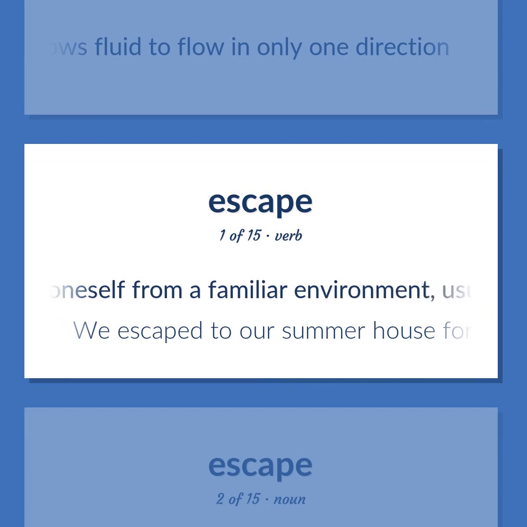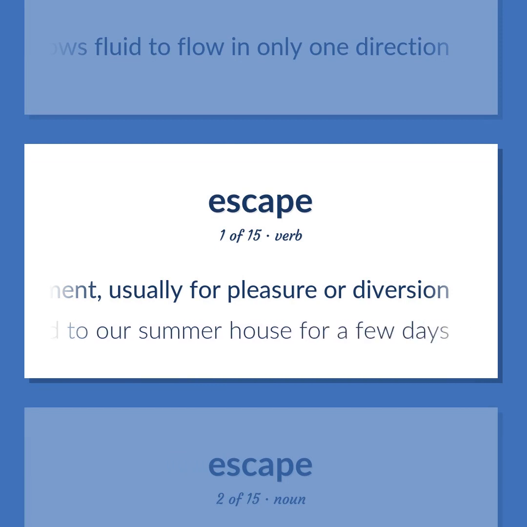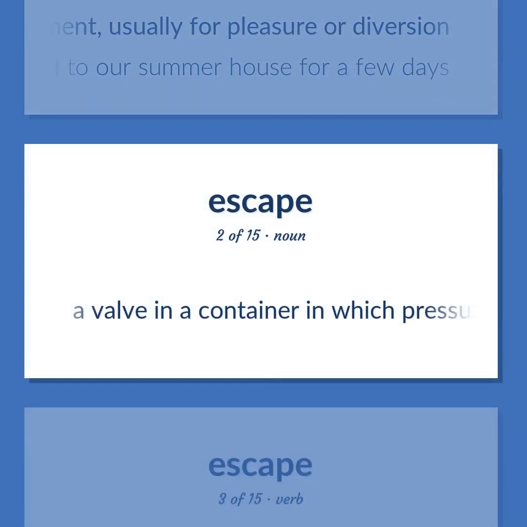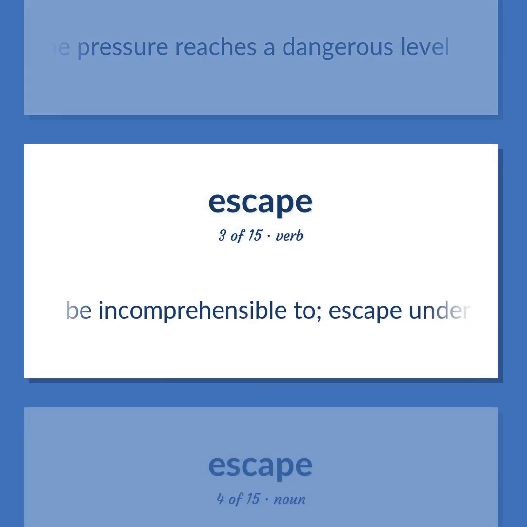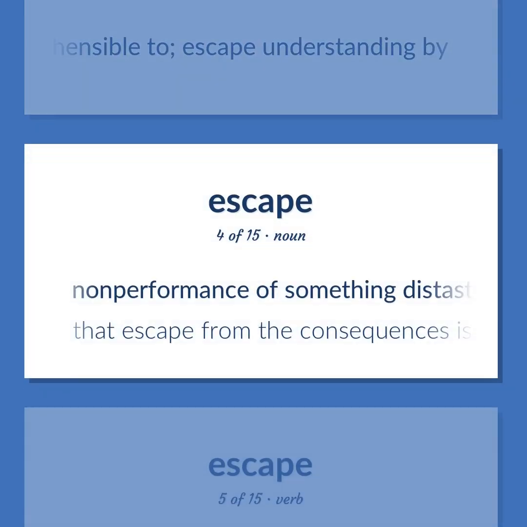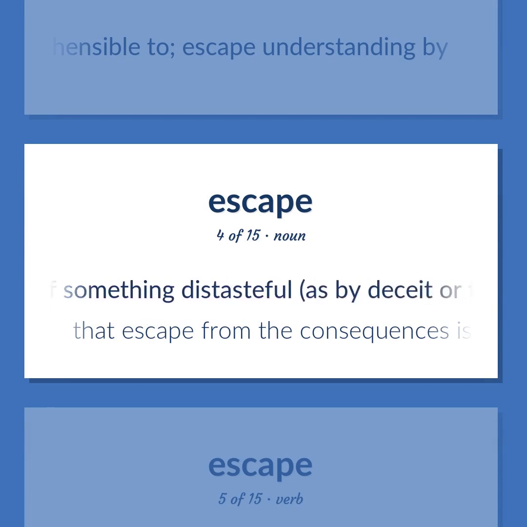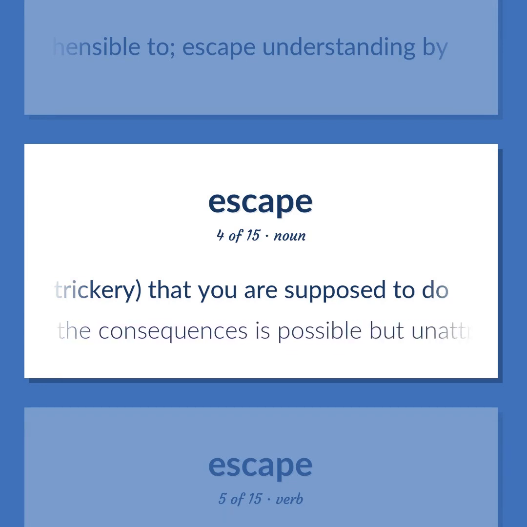Remove oneself from a familiar environment, usually for pleasure or diversion. We escaped to our summer house for a few days. A valve in a container in which pressure can build up. As a steam boiler, it opens automatically when the pressure reaches a dangerous level. Be incomprehensible to. Escape understanding by. Non-performance of something distasteful, as by deceit or trickery, that you are supposed to do. That escape from the consequences is possible but unattractive.